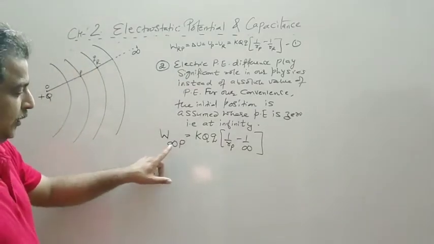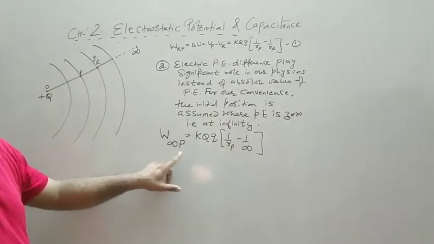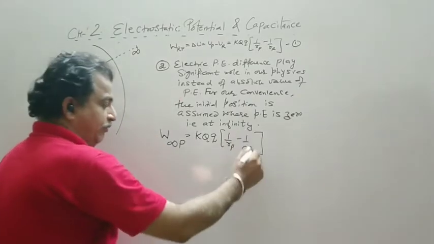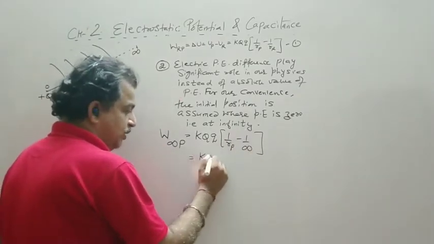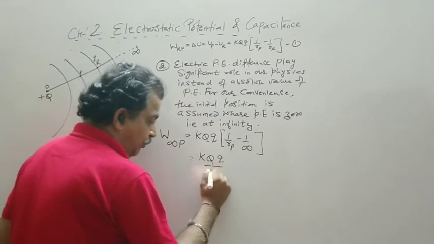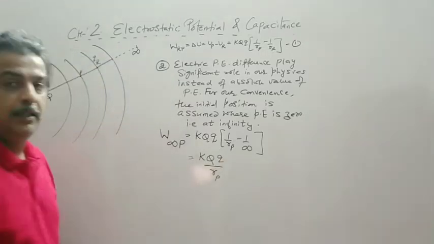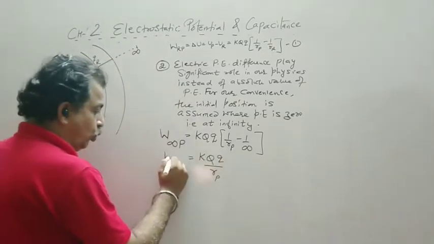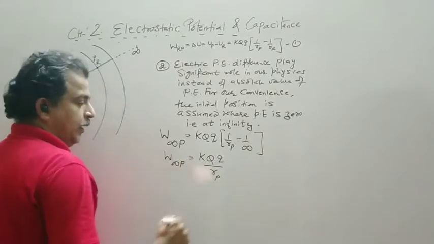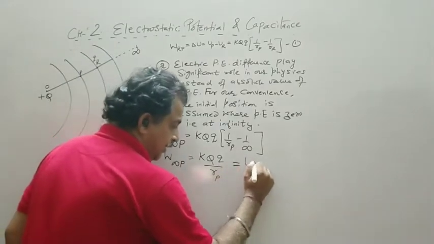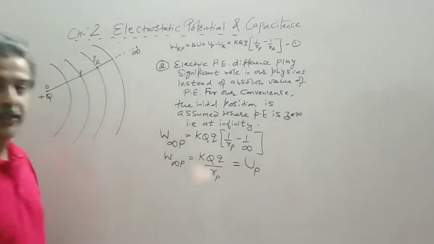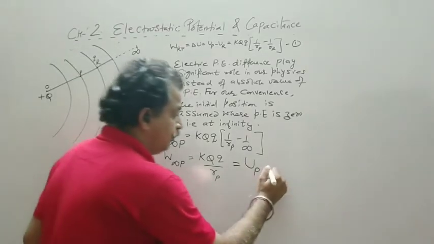So the limit becomes from infinite to P. Infinite means outside. 1 upon infinite is 0. So it becomes kQq upon R. Now this equation 2 is nothing but what is called the potential energy at point P.